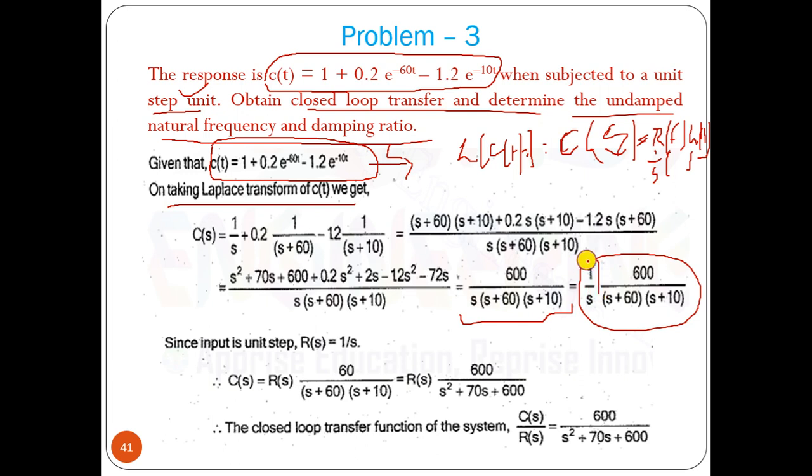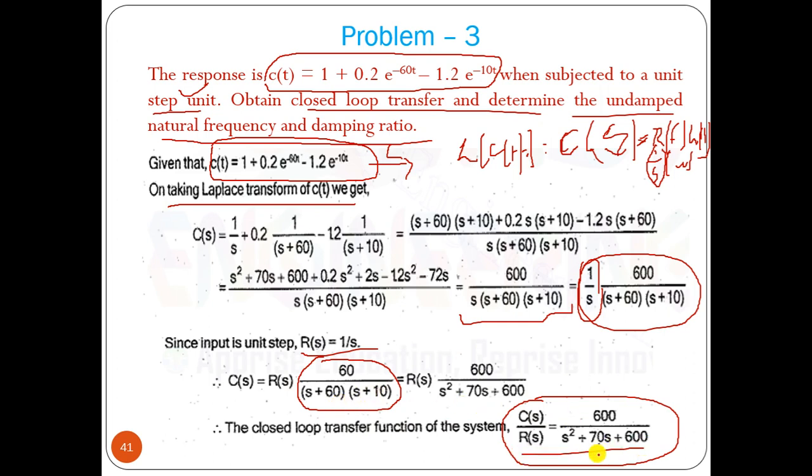We take this 1 by s separately, because R(s) equals 1 by s. That is why we make this factor separate, and whatever remains is C(s) by R(s). So C(s) equals R(s) into this factor, and this factor becomes your transfer function. So C(s) by R(s) is nothing but this transfer function. Now you can multiply this out. So this is the transfer function.